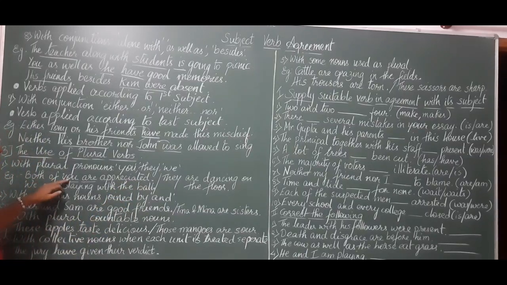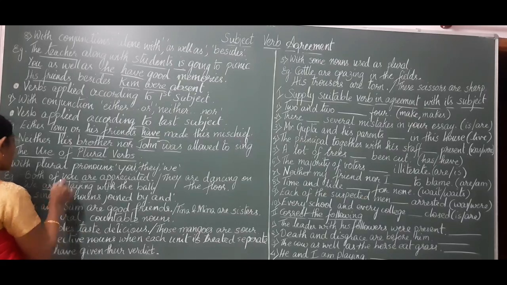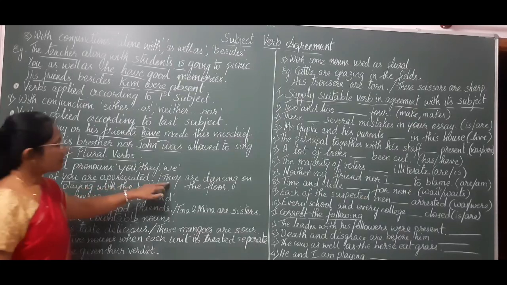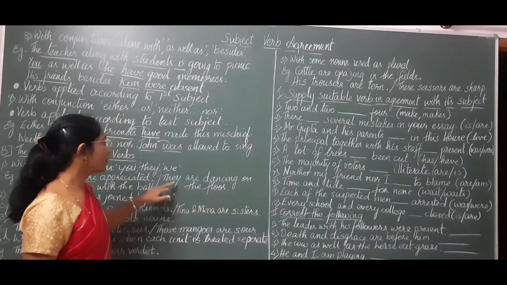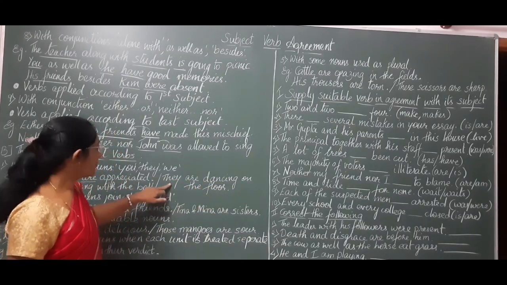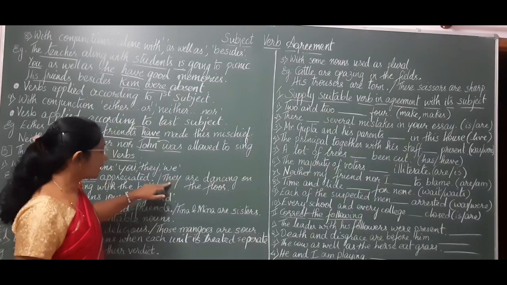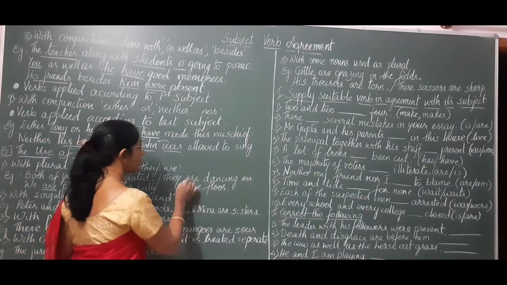Along with you, we are using a plural pronoun and a plural verb. We are playing with the ball. Along with we, we are using the plural verb. They are dancing on the floor. With the plural subject they, we are using the plural verb.